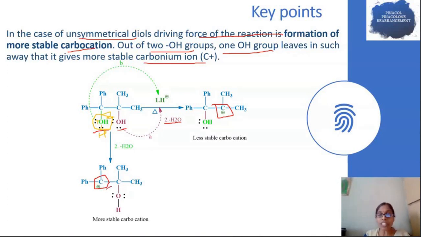First, we have to check whether this carbocation is more stable or this carbocation is more stable. Here, only this carbocation is stabilized by plus I groups. But in this case, this carbocation is stabilized with plus R groups and plus I groups. Resonance and inductive effect both will work. So this carbocation is more stable. So this OH gives its electron to the proton. That is the way we can easily understand, in the case of unsymmetrical diols, which OH gets protonated.